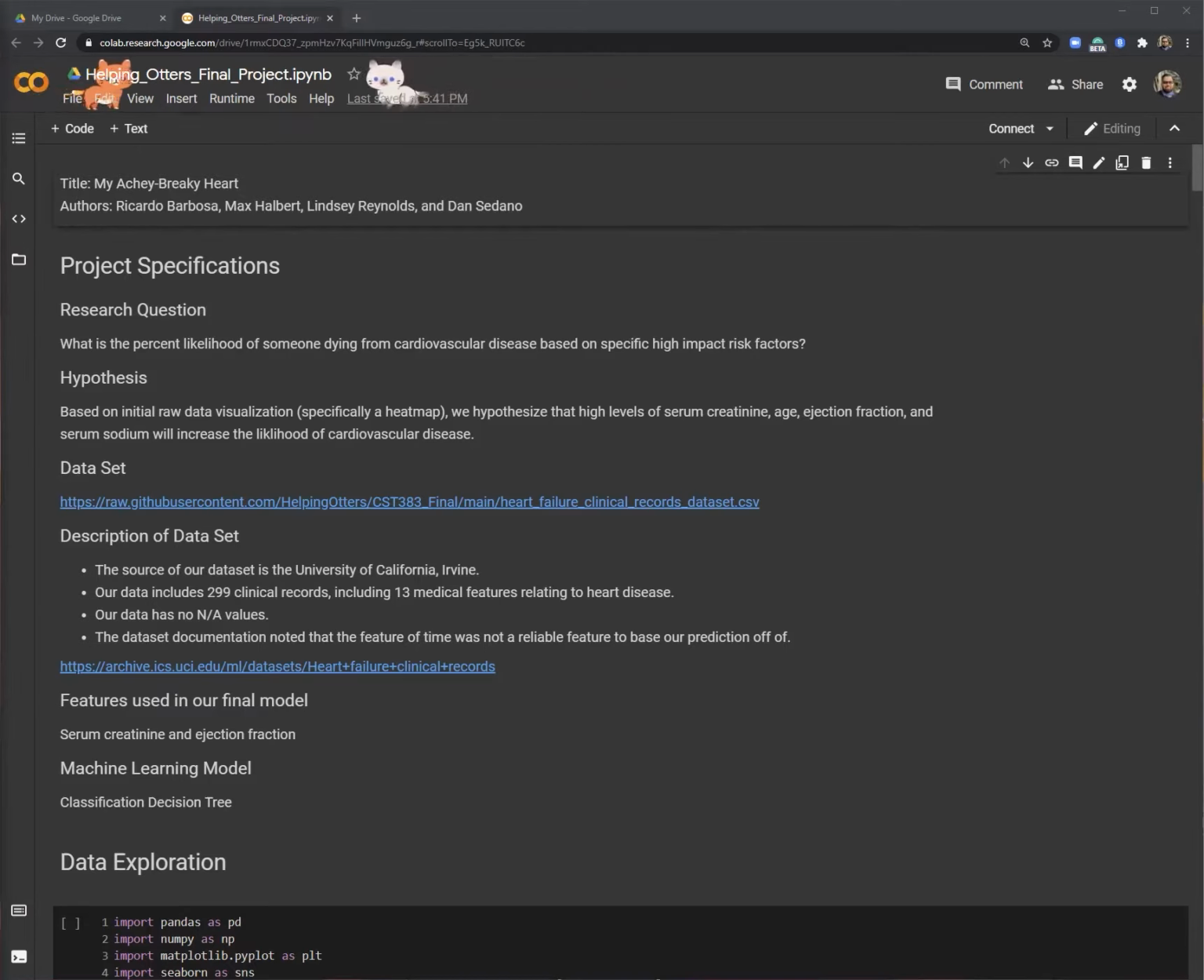We chose this project because, according to the CDC, 655,000 Americans die from heart disease every year, which is 1 in 4 Americans. This is one person every 36 seconds. By knowing the risk factors of cardiovascular disease, one can make better choices to avoid heart failure.